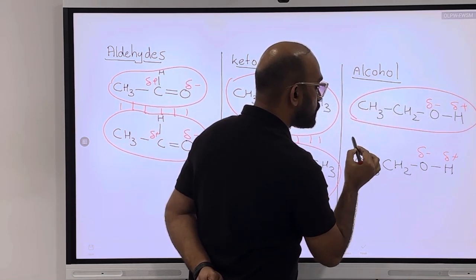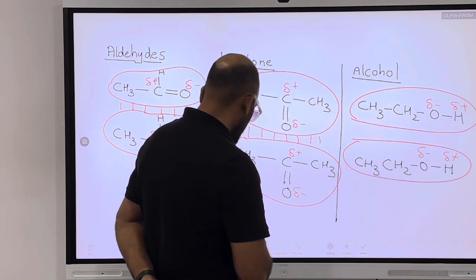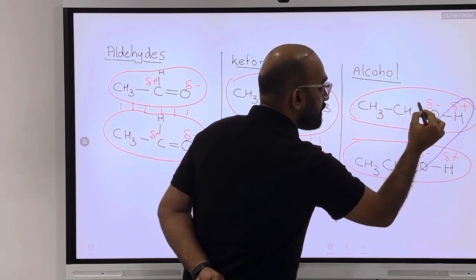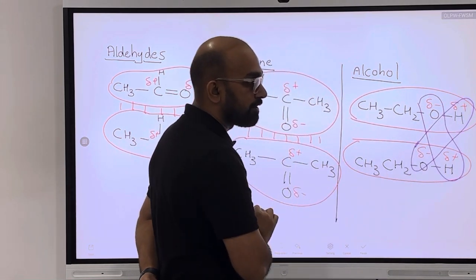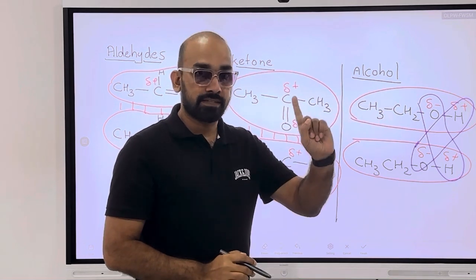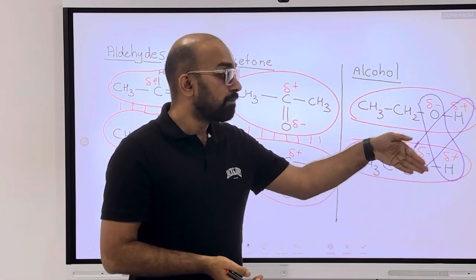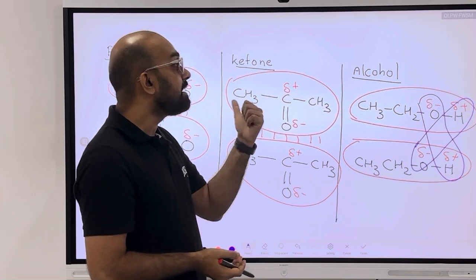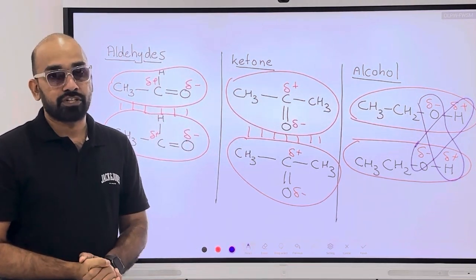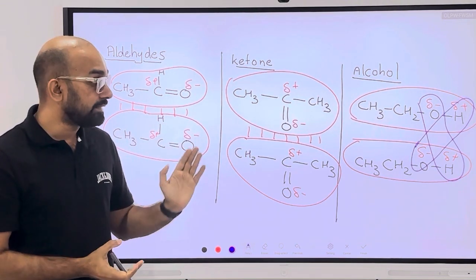Now you can see, between two alcohol molecules, you can see hydrogen bond, right? Which is one of the strongest intermolecular forces, correct? So in between alcohol molecules, you can see hydrogen bond. So more boiling point than aldehyde and ketone, where you can only see dipole-dipole interaction. Hope you understand this detailed answer, right?